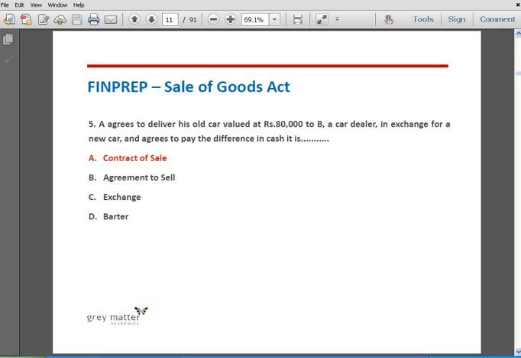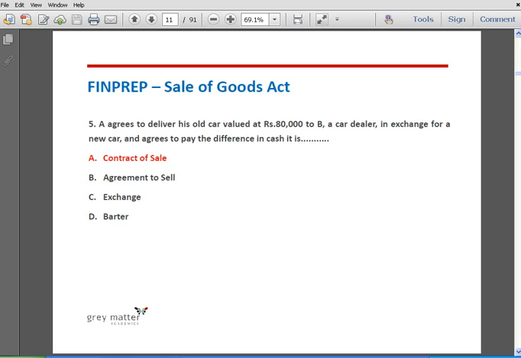Under the barter system, the goods are exchanged against goods. That is, there is no concept of price being involved in the barter system. No minor portion, that is, not even a part of the contract includes price. The goods are exchanged for goods in their entirety. However, in the given question, there is a part of cash being involved in the contract, and hence it is not a barter system. It is a contract of sale.